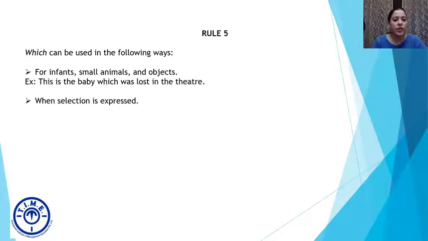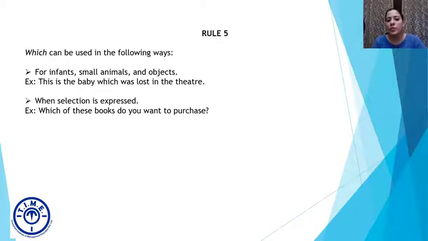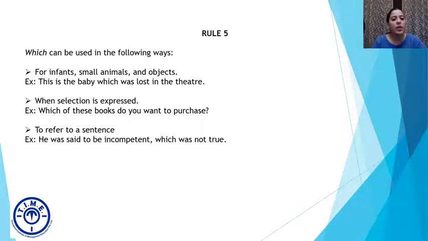Second one, when selection is expressed. So which of these books do you want to purchase? So when I'm talking about selection, I will use which. And when I'm trying to refer to a sentence or clause, I will use which. For example, he was said to be incompetent, which was not true. So instead of saying he was said to be incompetent and this thought of him being incompetent was not true, I will directly use which, a relative pronoun. So it will refer to the previous part of the sentence or previous clause.